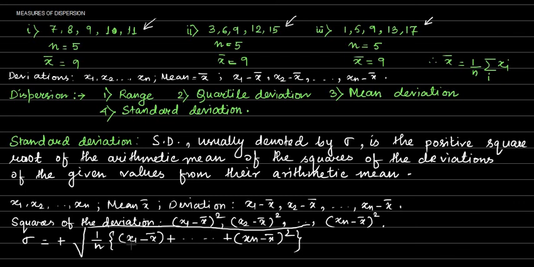So this is the standard deviation of the set of data x1, x2, ..., xn. Now, in summation notation, how can we write sigma? Sigma is nothing but the positive square root of 1 by n, summation over i equals 1 to n, of xi minus x bar whole square.